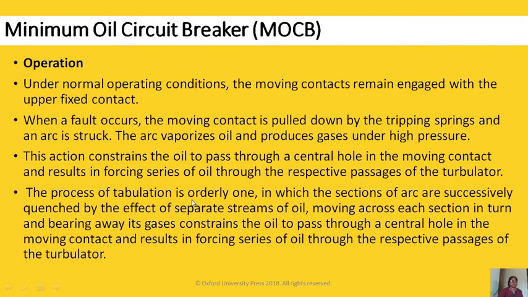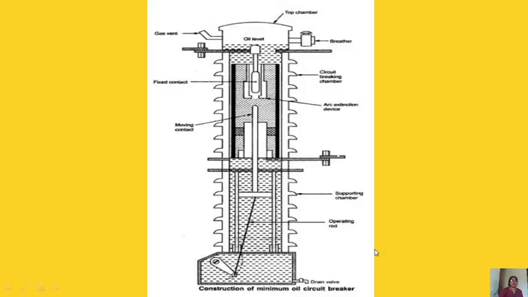The process of turbulation is an orderly one in which sections of the arc are successively quenched by the effect of separate streams of oil moving across each section in turn and bearing away the gases, and so the arc gets quenched.